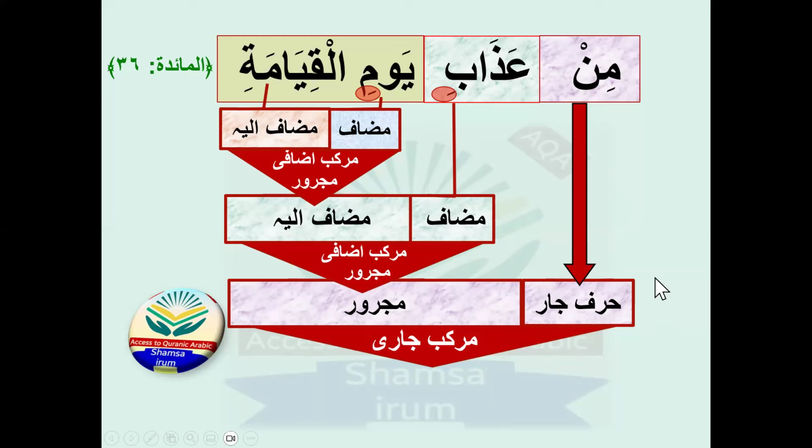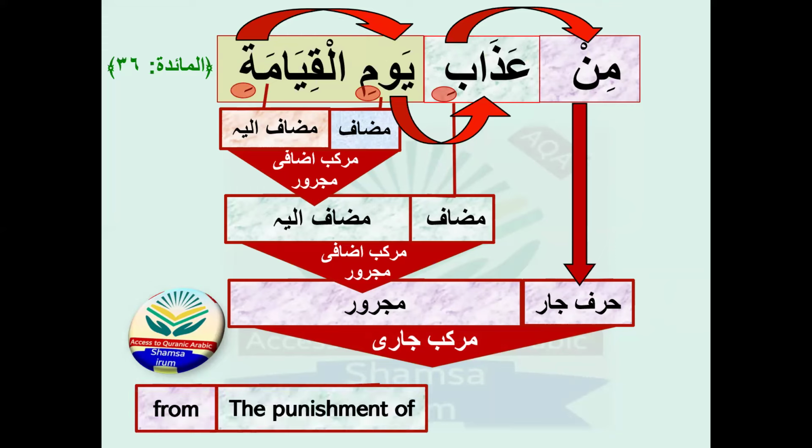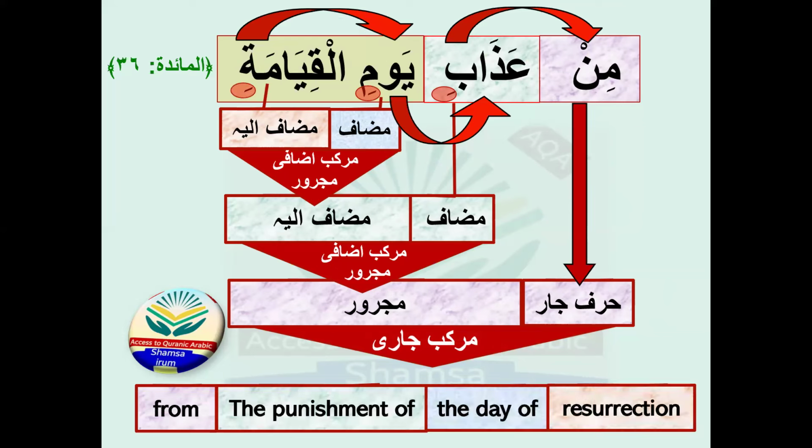Okay. All right. So al-qiyamati is majroor because it's mudafun ilayh for the word yaumi. Yaumi is majroor because it's another mudafun ilayh for the word azabi, the mudaf. And azabi is majroor because it's preceded by the harfu jar min. Translation: from the punishment of the day of resurrection, or you can say the day of judgment.